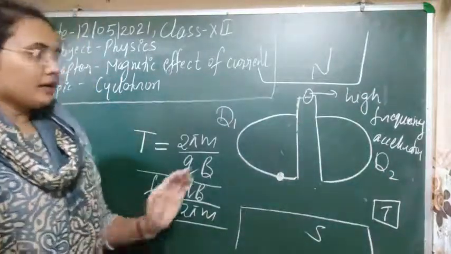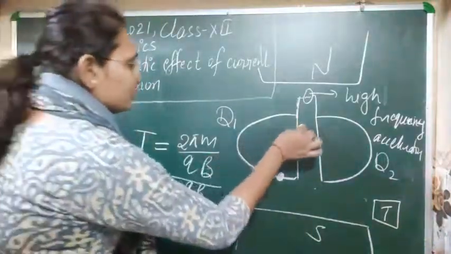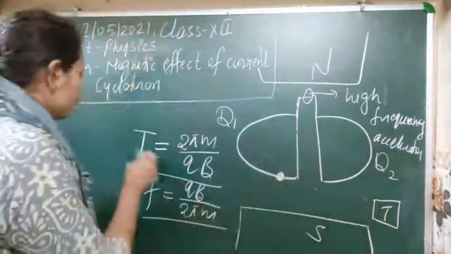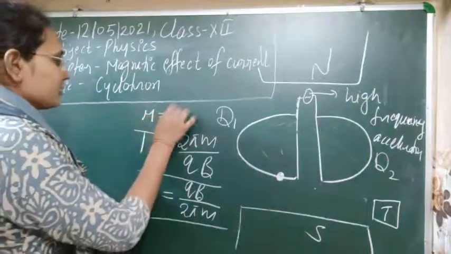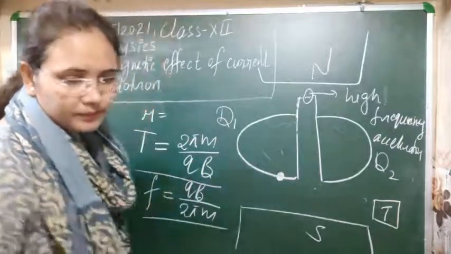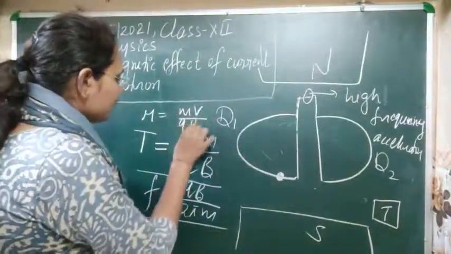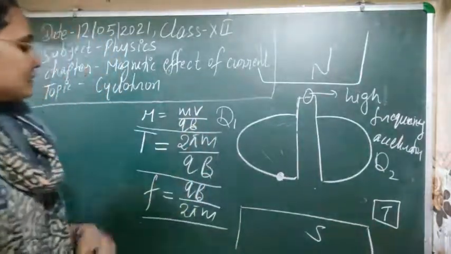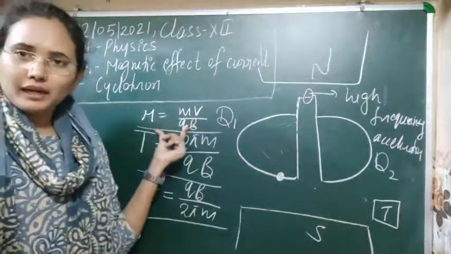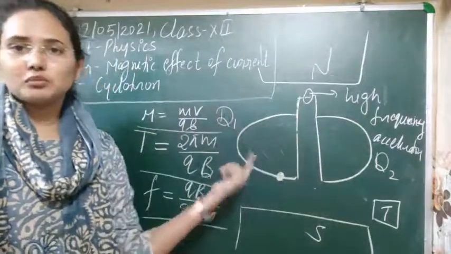So here, if you see the radius in which any particle is moving, the radius is given by r equals mv upon qB, sorry. So this is the radius of the particle on the circular path in which it is moving.